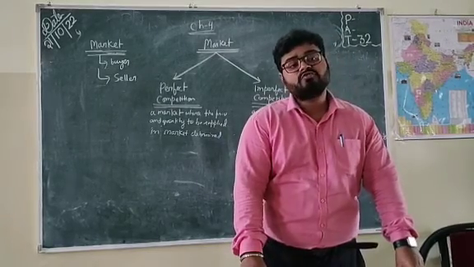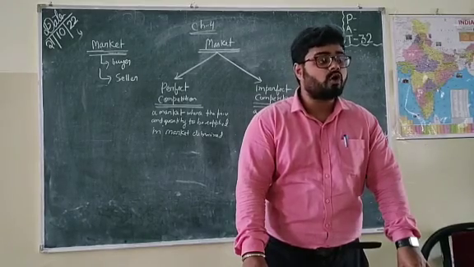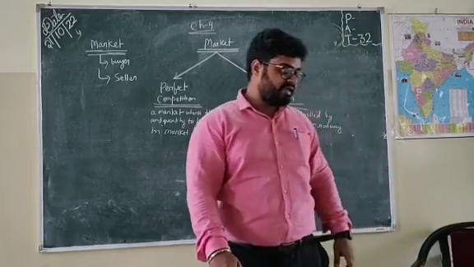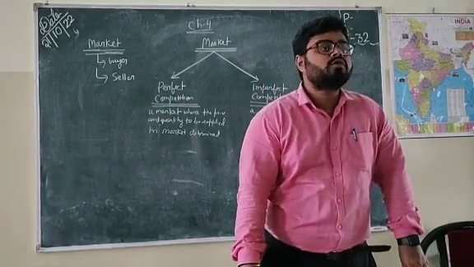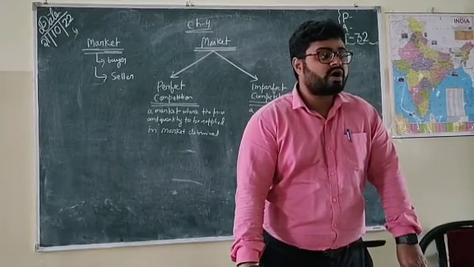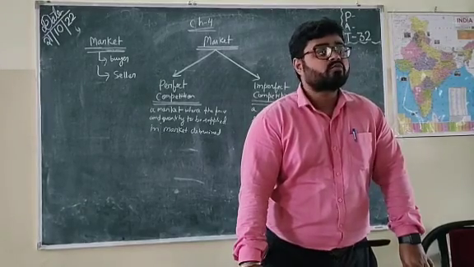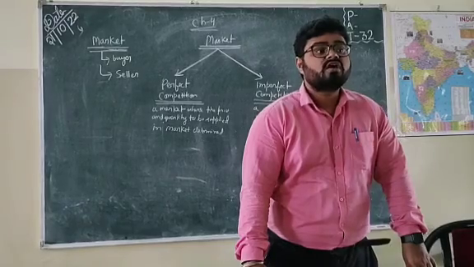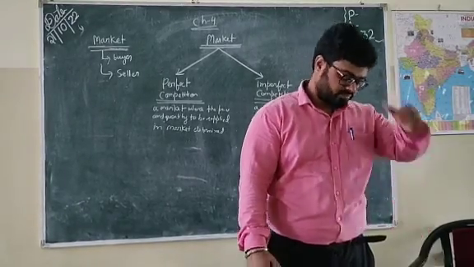Both the buyer and seller are aware and have complete information about the market conditions. So there is a uniform price level. And finally there is perfect mobility of factors of production, meaning it is easy to transport raw materials and other goods required for production, which is why there is no transportation cost. These are the features of perfect competition.